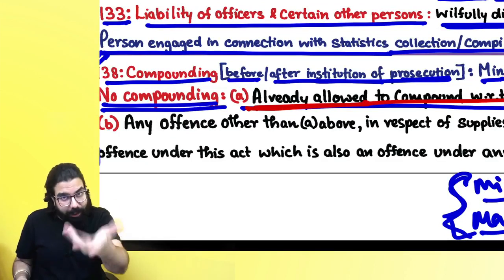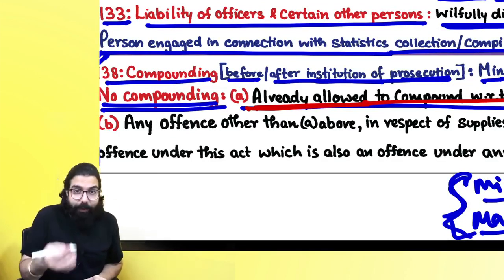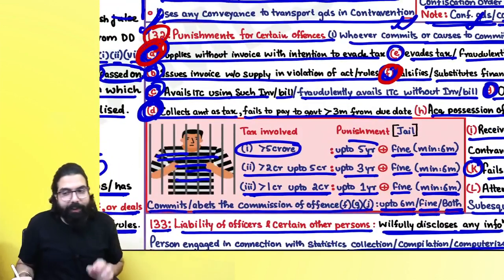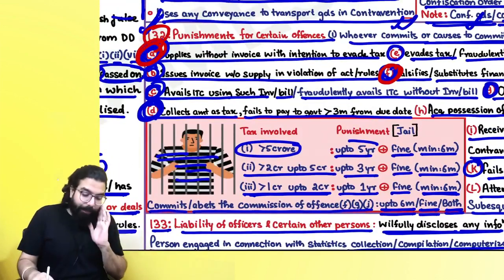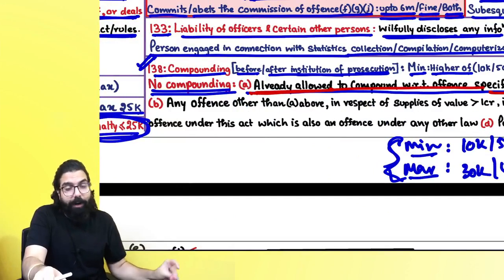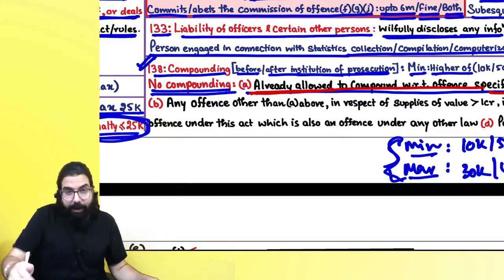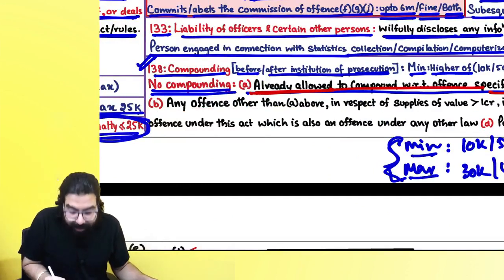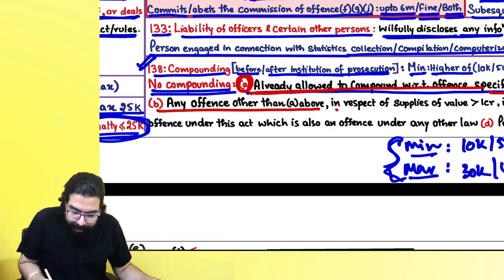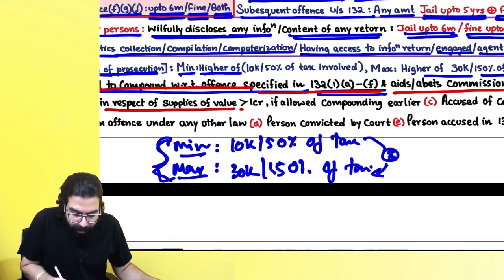Okay, sir? Other offenses, for which you are taken to jail. I hope you guys remember 132 offenses are the ones for which you go to jail. Now, whenever you are going to go to jail, any other offenses, A to F offense you leave it. If A to F already compounded once, second time compounding not allowed. They are telling any offenses other than the above, in respect of supplies of value greater than 1 crore.